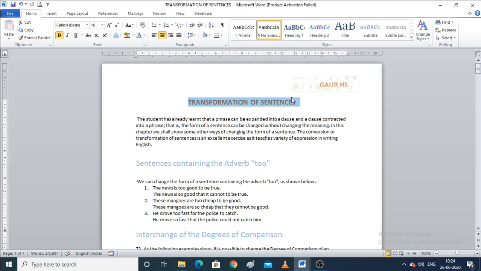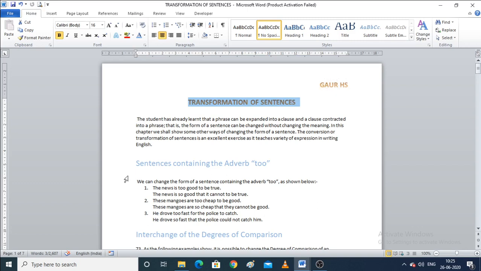But when we talk about a dependent clause, it is a group of words that contains a subject and a verb, but still it does not express a complete thought, right? So what are clauses then? The clauses are a group of words that contain a subject and a verb, right?